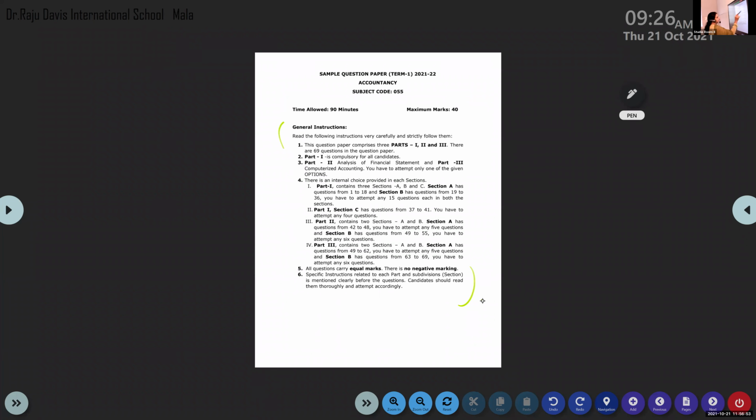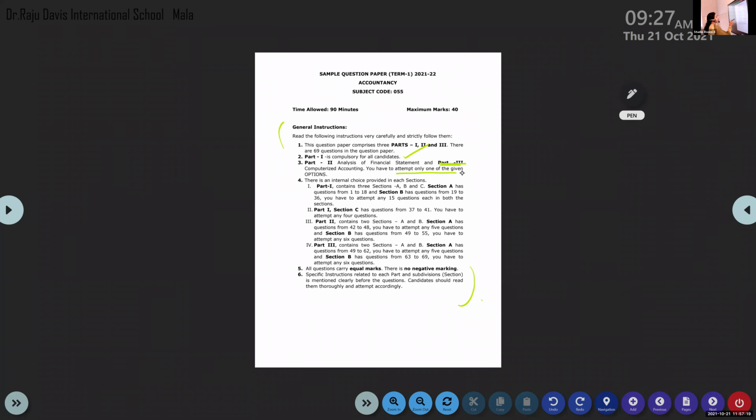The question paper has 3 parts: 1, 2, and 3. Part 1 is compulsory for all. Part 2 is regarding analysis of financial statements, that is our next book. And Part 3, you don't have to bother about. We don't have Part 3, you may forget about it. It is computerized accounting, where you have to attempt only one of the given options.